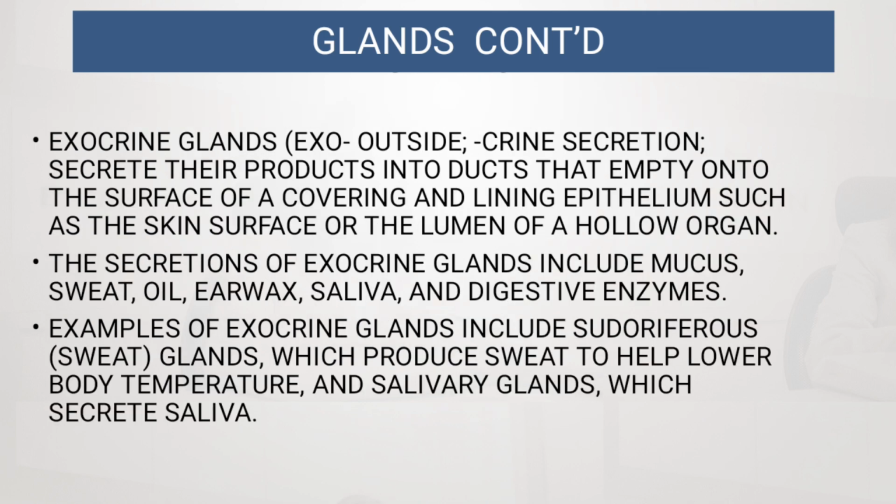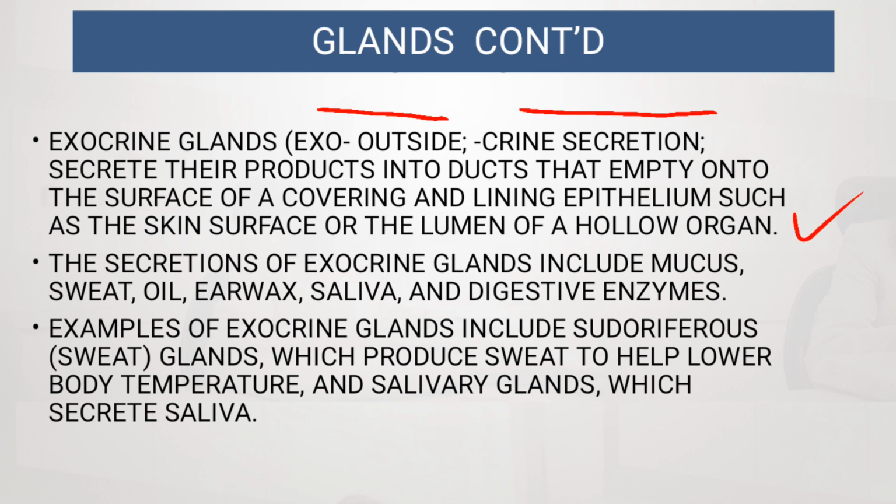Then for the exocrine glands, exo means outside, and crine of course means secretion. They secrete their products into ducts that empty onto the surface of a covering and lining epithelium, such as the skin surface or the lumen of the oral organs.